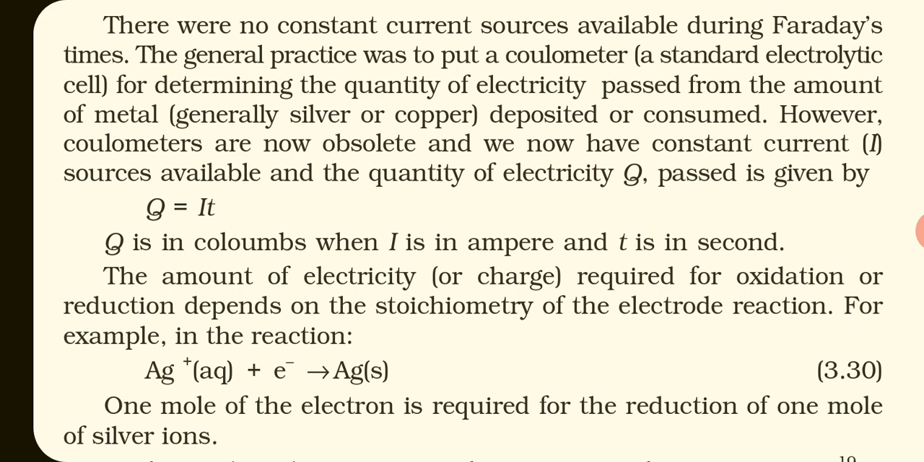The amount of electricity or charge required for oxidation or reduction depends on the stoichiometry of the electrode reaction. For example, in the reaction in which silver nitrate solution gets dissociated into silver ion and NO3 minus, at the cathode, the silver ion gains 1 electron and converts into solid silver, as per reaction 3.30.